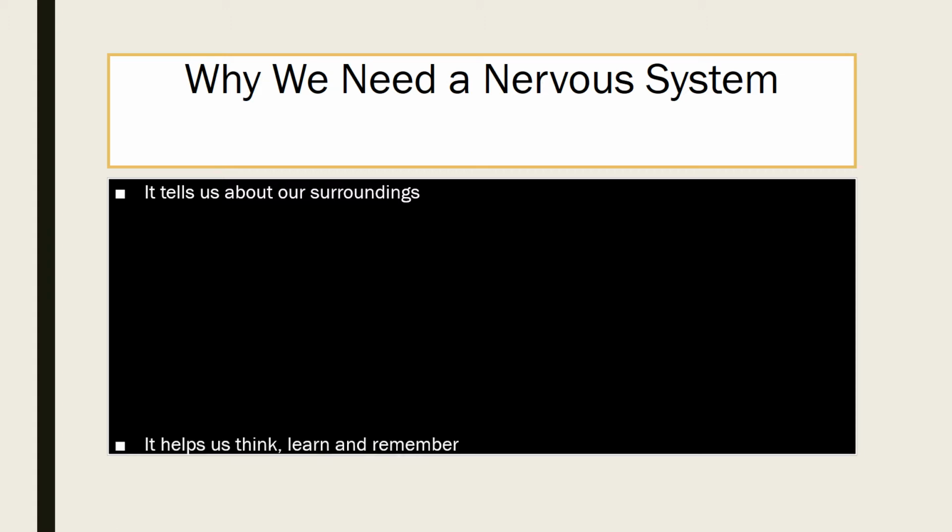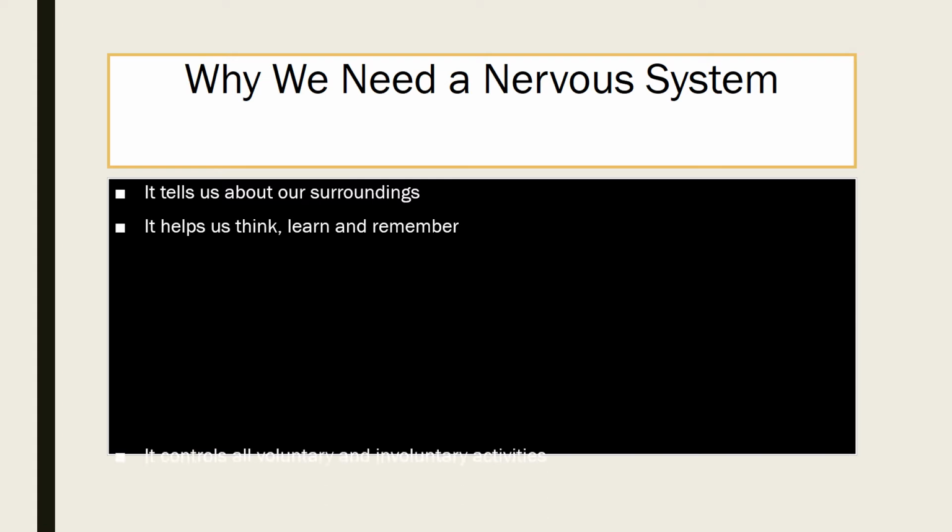Second, it helps us think, learn, and remember. Third, it controls all voluntary and involuntary activities. Voluntary activities are those under our will or control, like holding a pen while writing, running, cycling, etc. And involuntary activities are not under our will or control, like breathing, respiration, heartbeat, digestion. We will discuss voluntary and involuntary actions later on in this chapter.